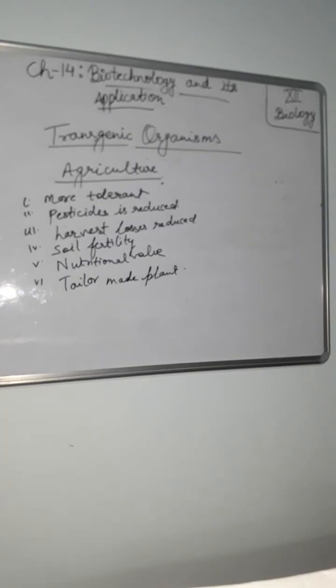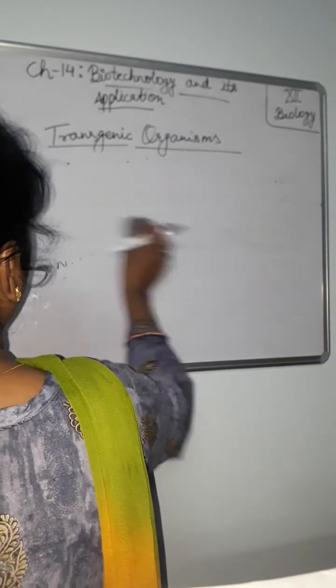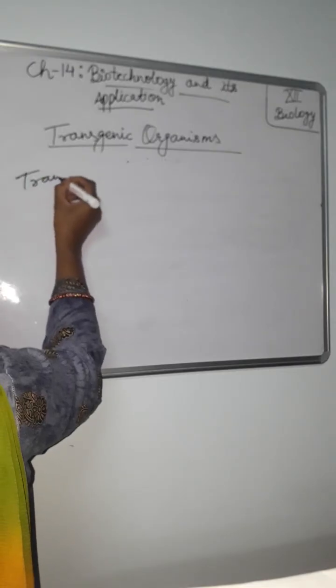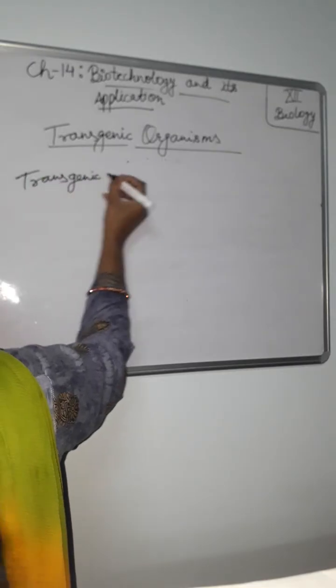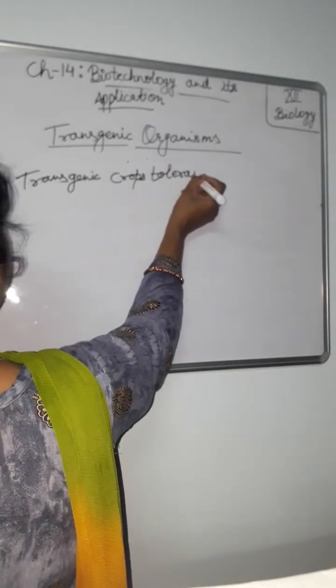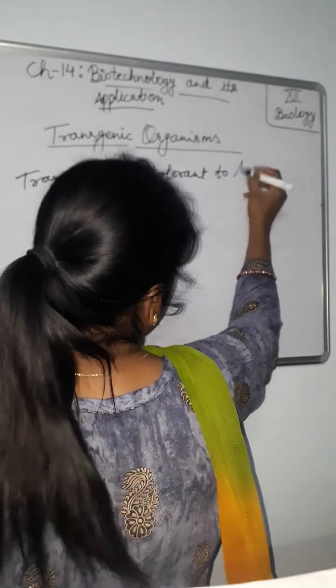Now next one, production of transgenic crops tolerant to abiotic stress. Abiotic stress, like plants are capable of tolerating heat, soil alkalinity, pH, and will be resistant to drought. Transgenic crops tolerant to abiotic stresses.